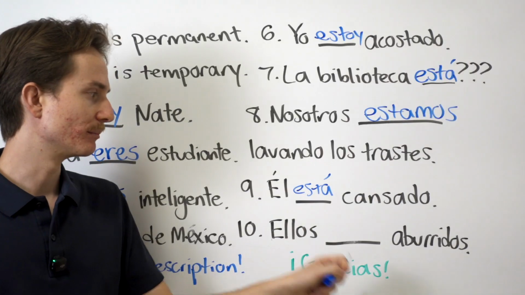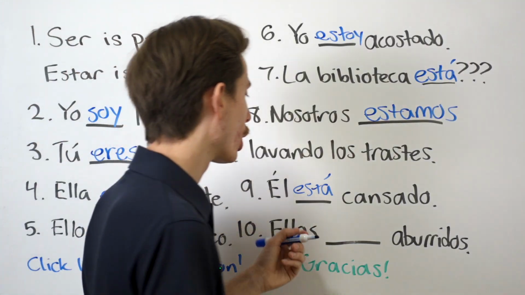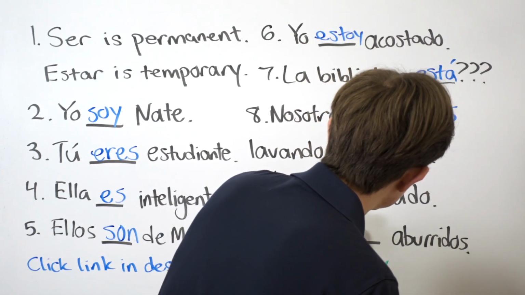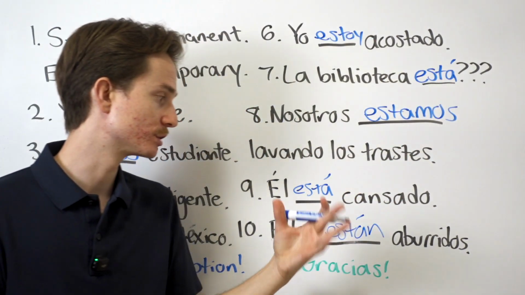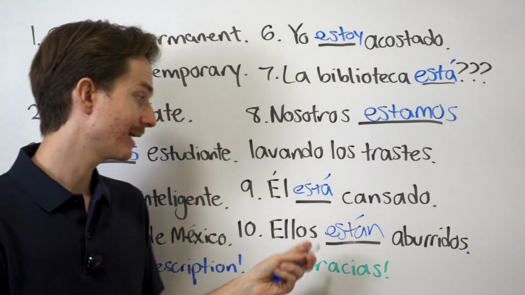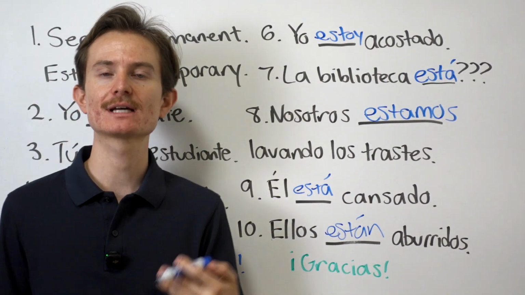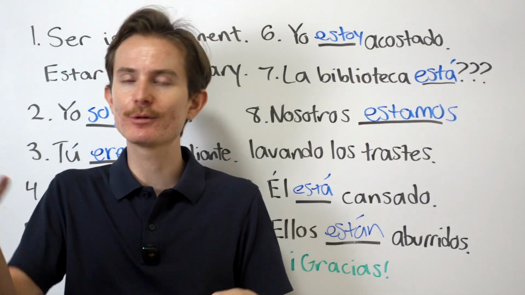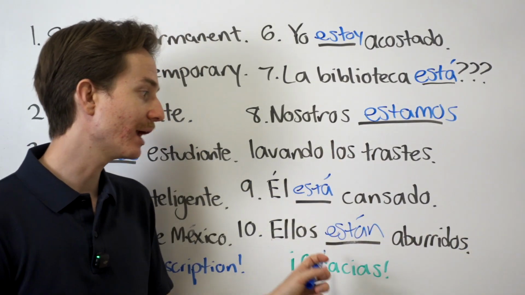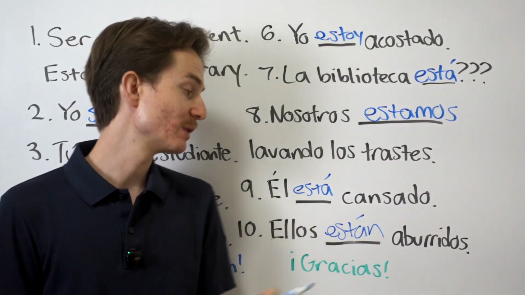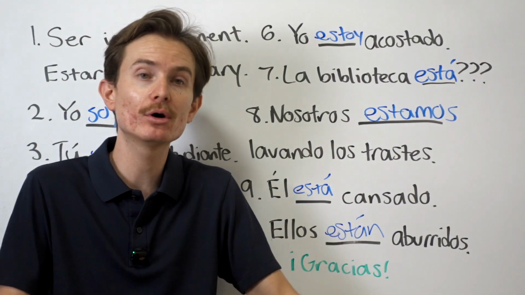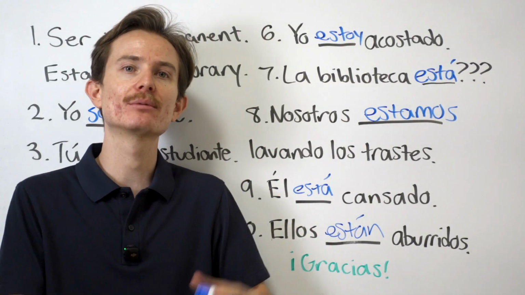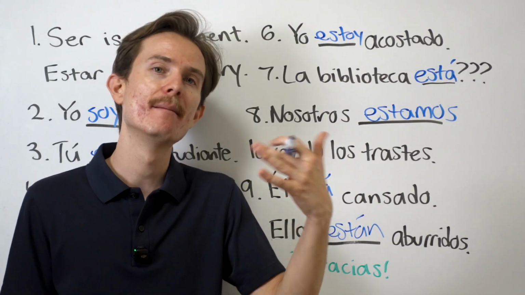Okay? Ellos blank aburridos. They are boring or they are bored. So the meaning changes depending on which one we choose to use, estar or ser. So when I say ellos están aburridos, I'm saying they are bored. They're not going to be bored forever. There's going to come a moment when they're excited or happy or whatever, and they're not going to be bored anymore. However, if I want to say they are boring people, I would use son. Ellos son aburridos, because that is a permanent thing about them. They are boring people, okay?